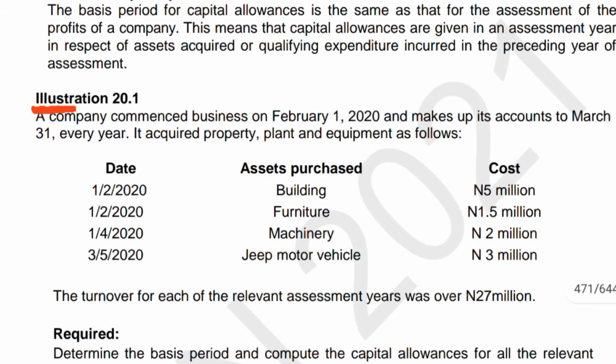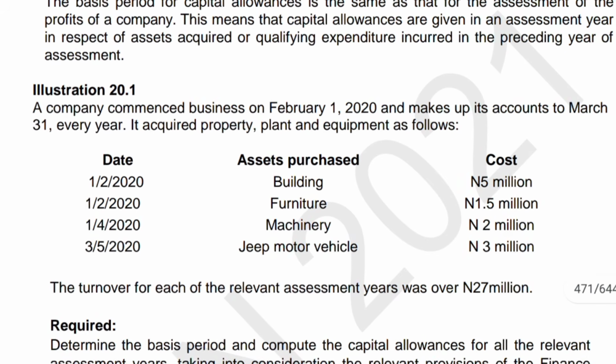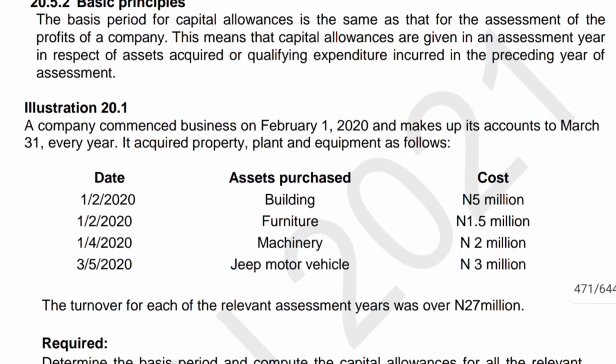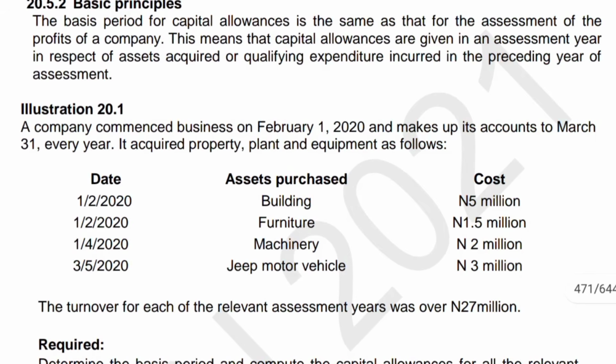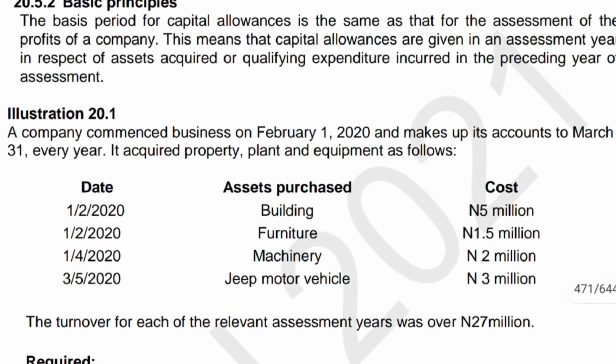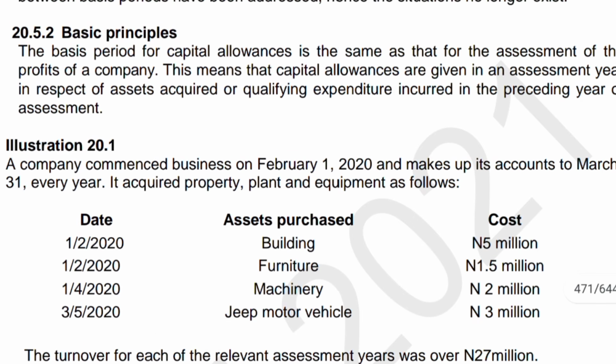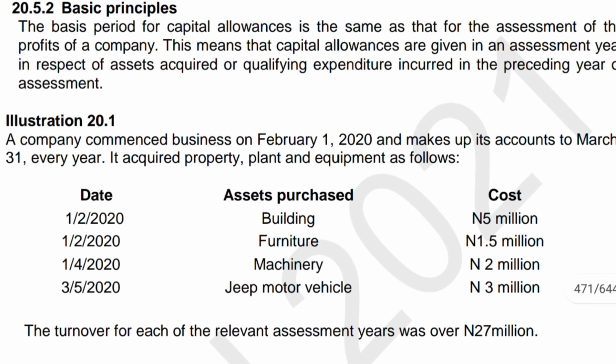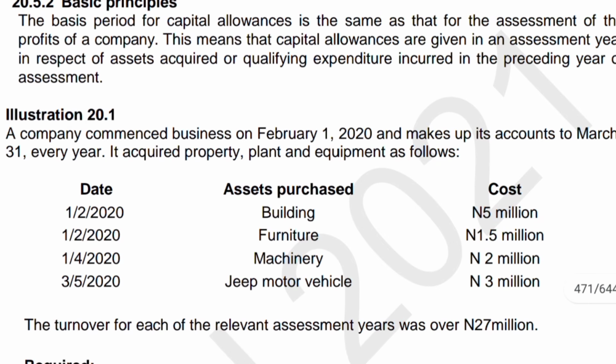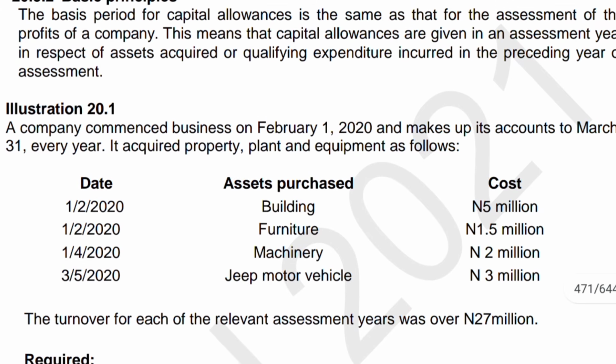So this is the first example we are going to solve. A company commenced business on February 1st 2020 and makes up its accounts to March 31st every year. It acquired property, plant and equipment as follows. These dates that you can see are the dates of acquisition. On 1st of February 2020, they bought a building at 5 million. 1st of February 2020, they bought furniture at 1.5 million. And 1st of April 2020, machinery at 2 million. 3rd of May 2020, a Jeep motor vehicle at 3 million.